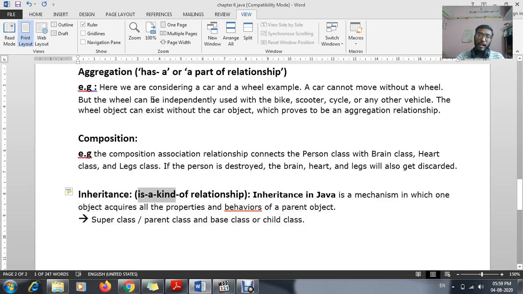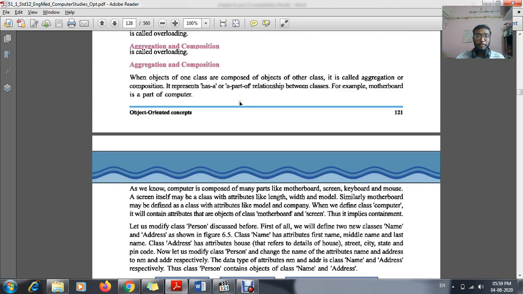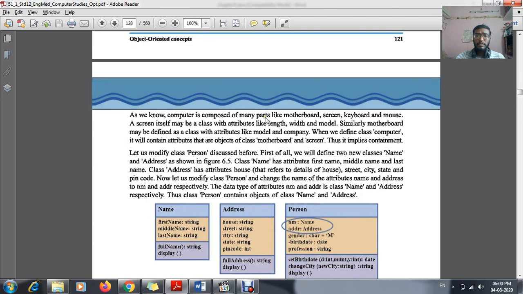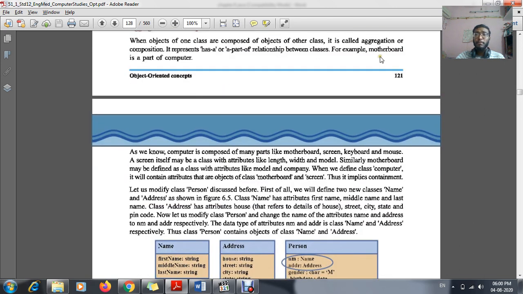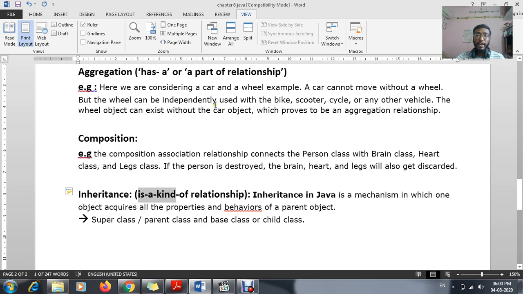They are using high language, so over here I am using basic language so that it will be clearly understood by each and everyone. Understood? In aggregation, according to the textbook they are using the example of a motherboard, but according to me I have given the example of a car and a wheel.